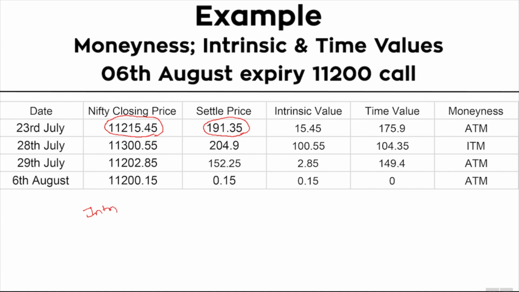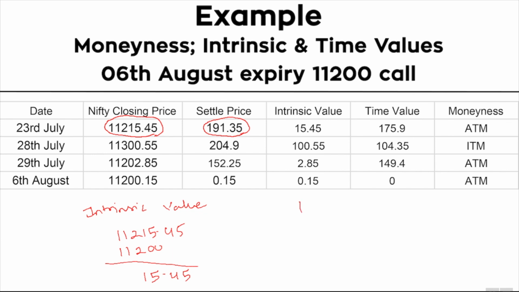Remember that intrinsic value is the difference between the price of the underlying asset and the strike price of the option. So in this case, the intrinsic value is 11,215.45 minus 11,200, which comes to about 15.45.